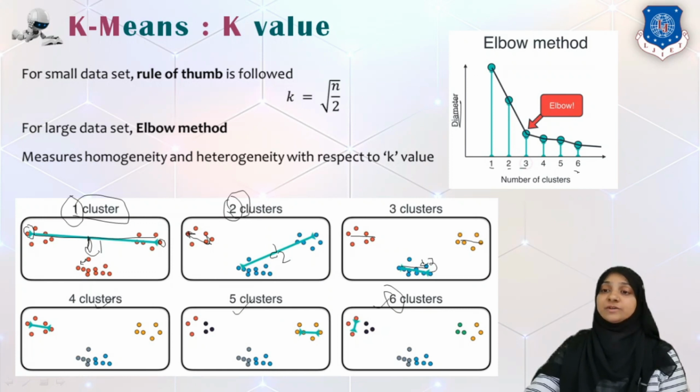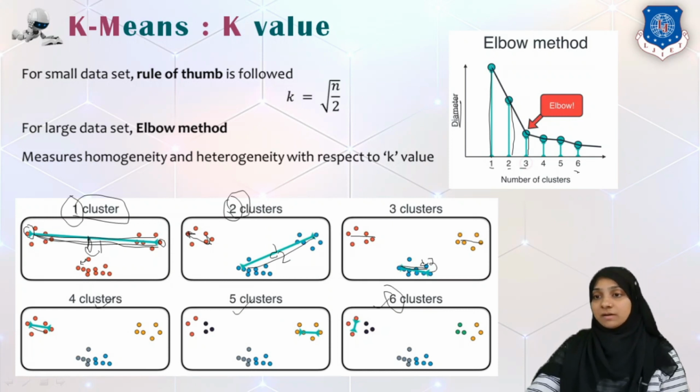So we are projecting this distance over the y-axis. As you can see, the largest distance is at cluster 1, so this line represents the length of this line. The second line represents the distance up to this particular line. So this is the line for 3, this is the line for 4 and so on up to 6.